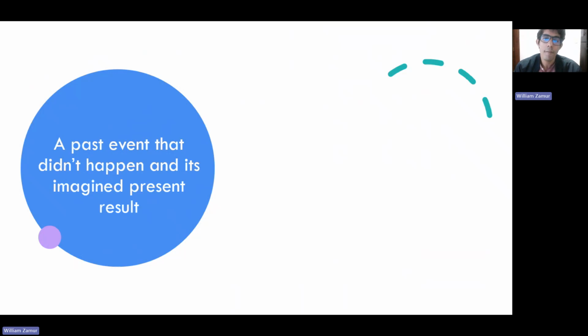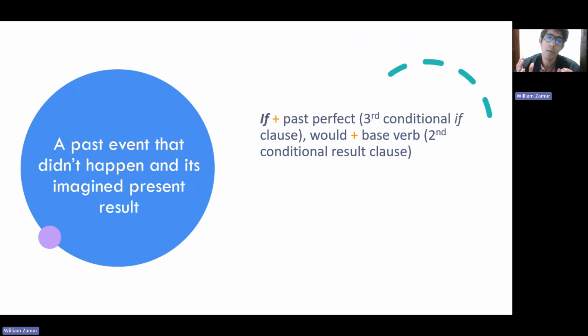In the class, we studied two forms. The first form is a past event that didn't happen and an imagined present result. The structure of these sentences begins with if plus past perfect, then would, might, or could plus base verb.